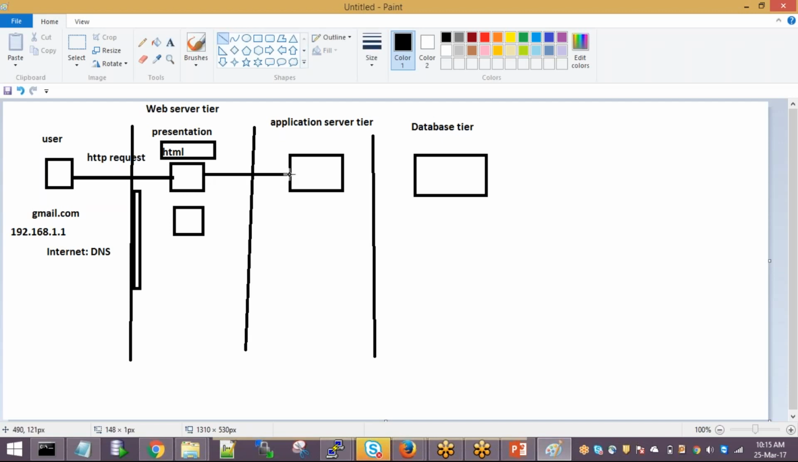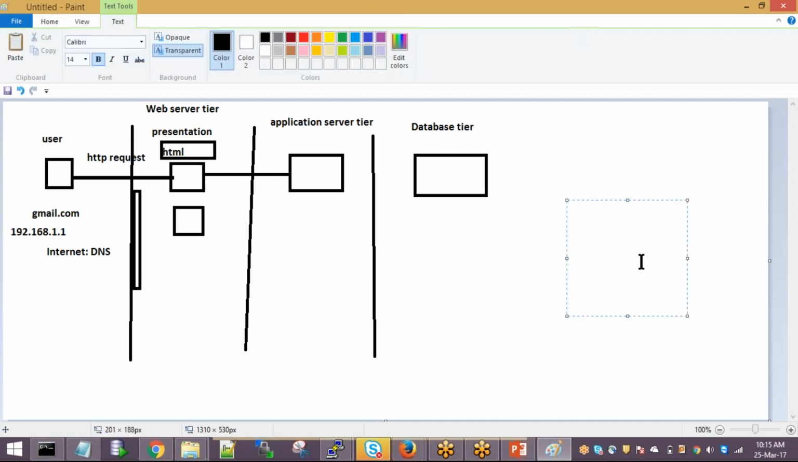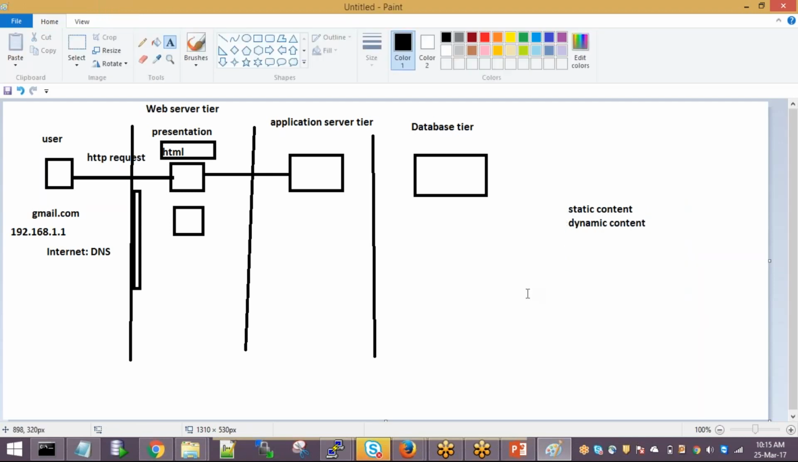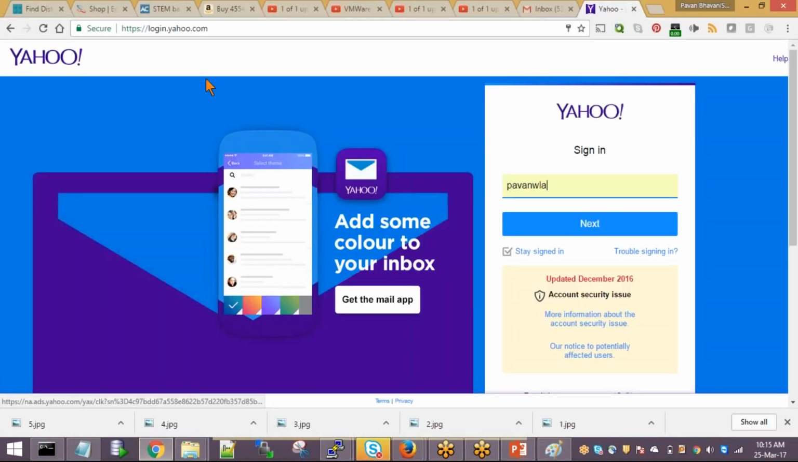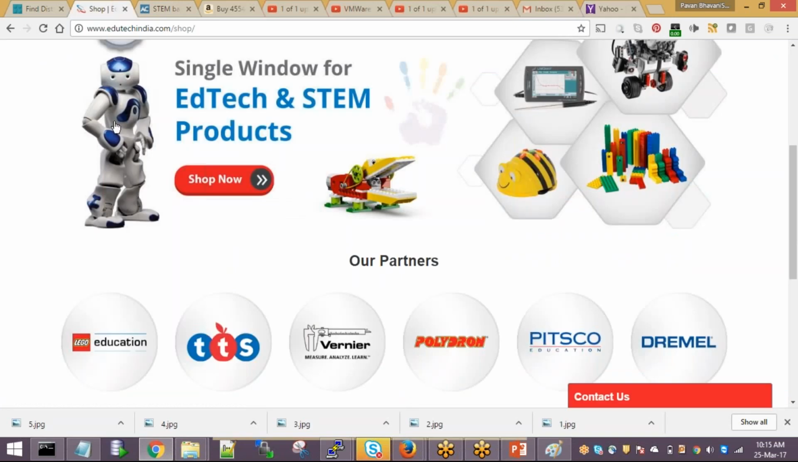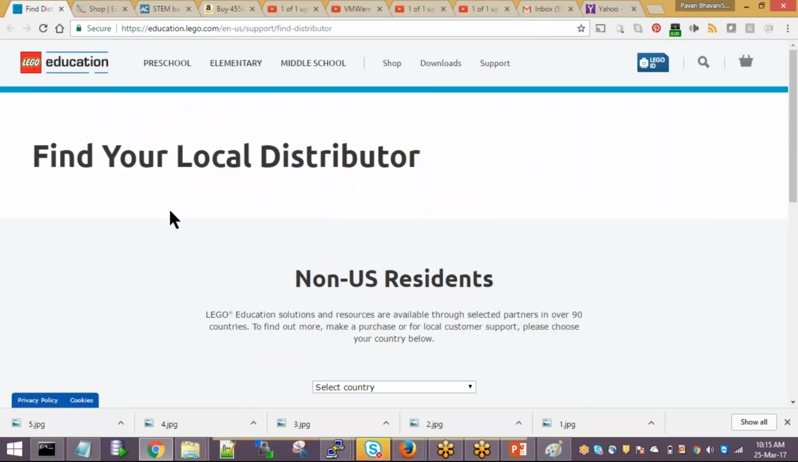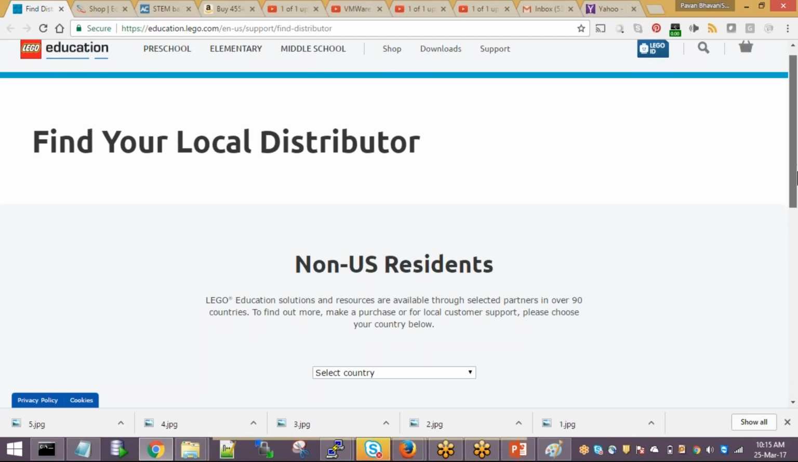Static content is nothing but, so there will be two types of content, Shilpa. When you are on the internet, there will be two types of content. One is static content and the other one is dynamic content. Static content is nothing but, you have a lot of blogs, right? There will be so many blogs. So if you go, this is a blog. This blog will not have any runtime information.